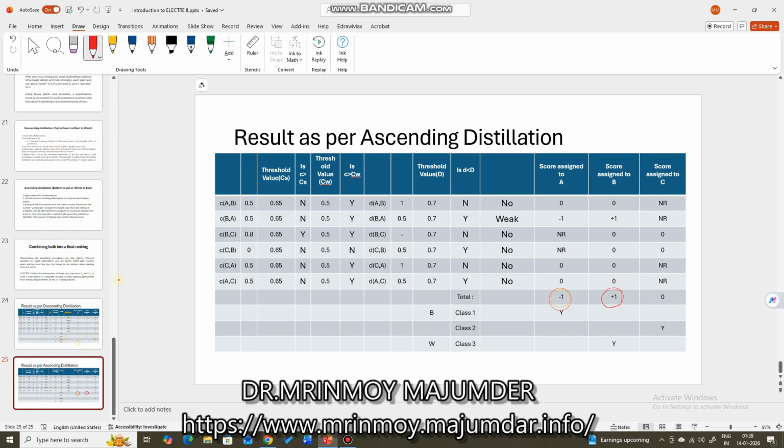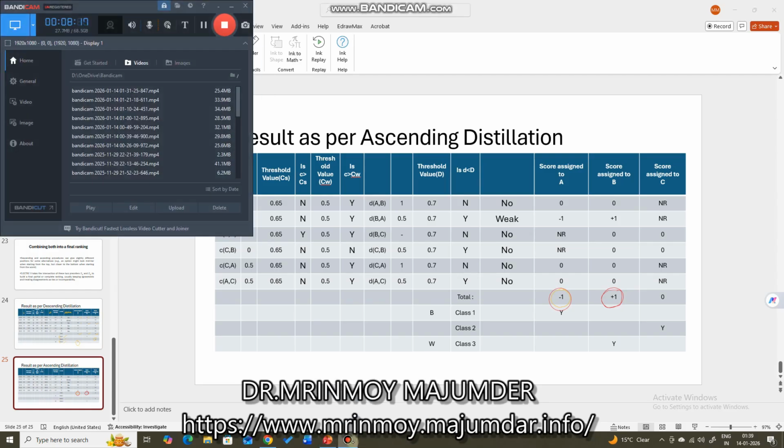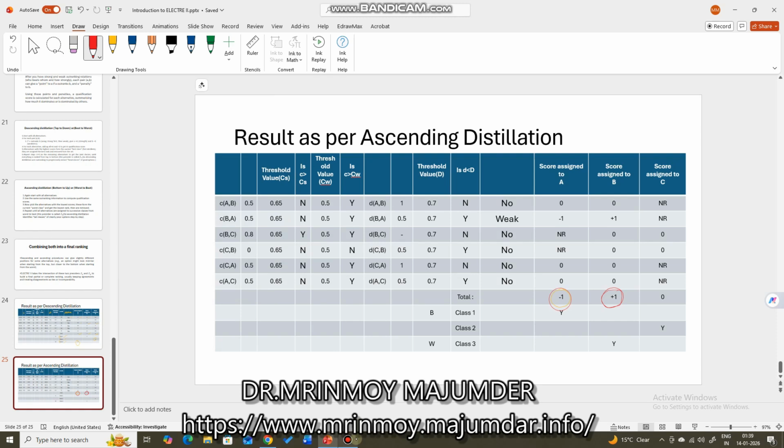So worst is which one? Can you say which one is worst? In this case, what will happen is the worst ranked alternative as per the score will be assigned class 1.